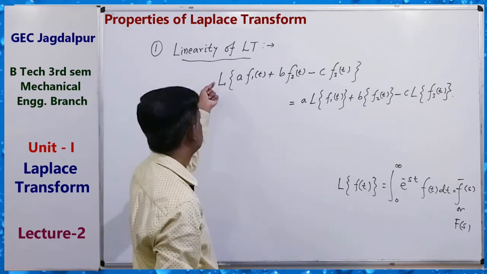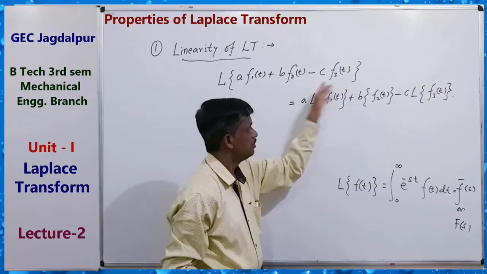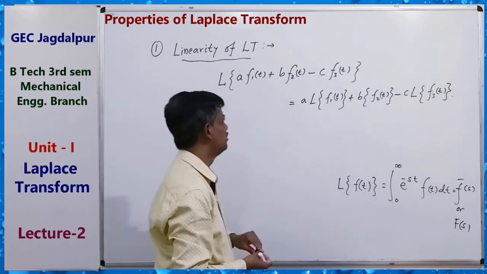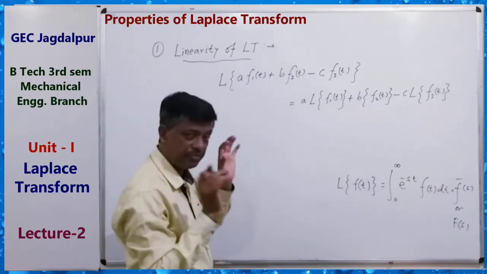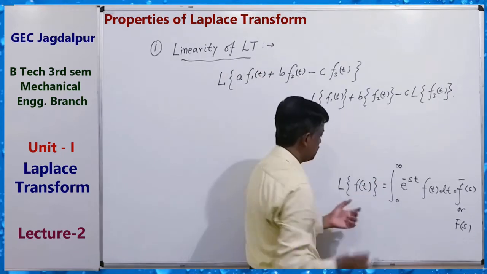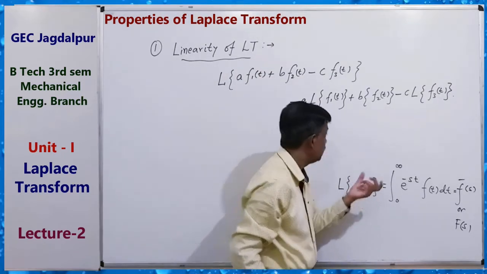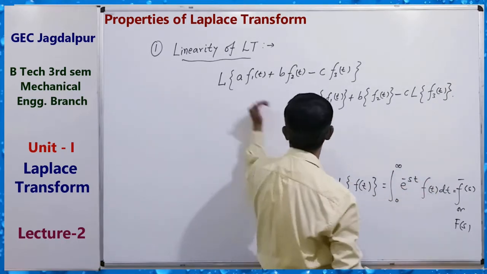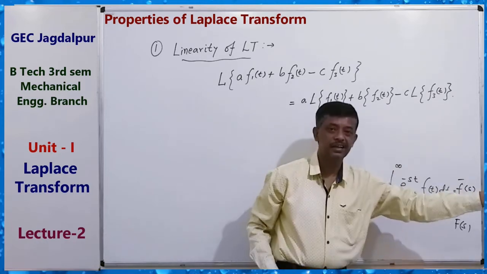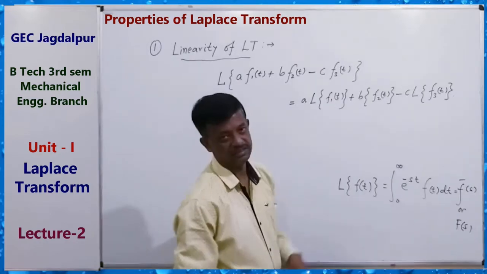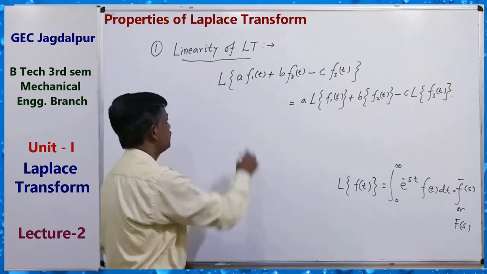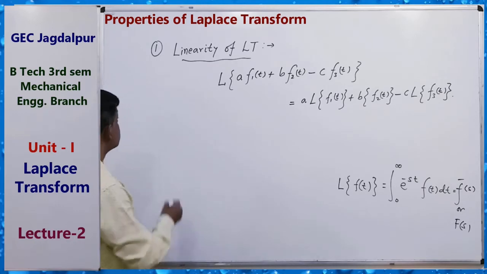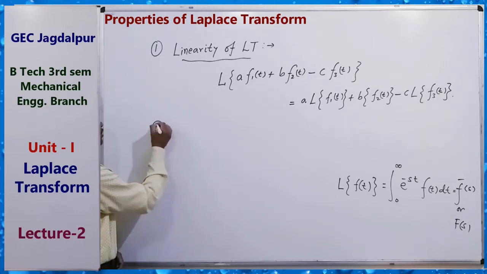Linear operator means this operator may be distributed in this combination and constants taken outside of the transform. The proof is very simple: if we take this total value in place of f(t), multiply it with e to the power minus st, distribute the integral and separate it, we get this. So remember it. This is our first property of Laplace transform.